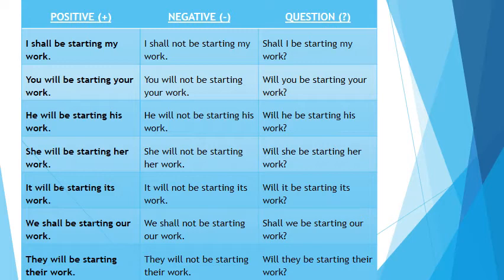Look at sentence number 6. We shall be starting our work. Negative is we shall not be starting our work, and interrogative is shall we be starting our work? Sentence number 7. They will be starting their work. Negative form is they will not be starting their work, and interrogative form is will they be starting their work?